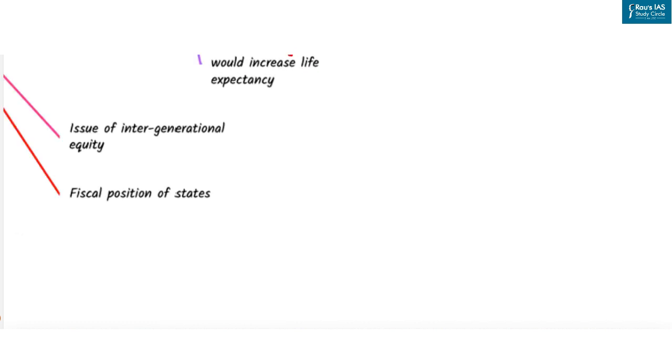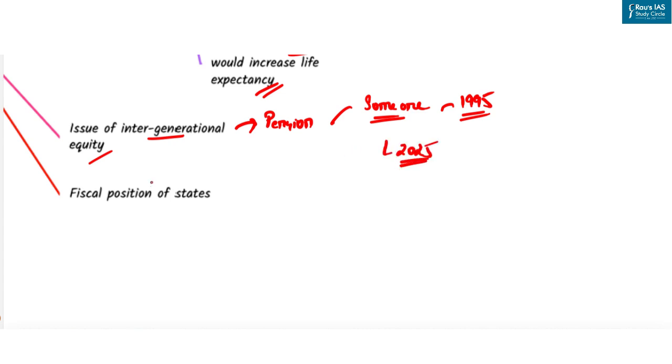The next problem is that better health facilities would increase life expectancy and longevity. That means extended payouts. Another is the issue of intergenerational equity: today's taxpayers paying for the ever-increasing pension of retirees, with pay commission awards almost taking the pension of old retirees to the current level. What does it mean? That the pension of someone who retired in 1995 may well be the same as that for someone who retires in 2025. Another problem is the fiscal position of states.